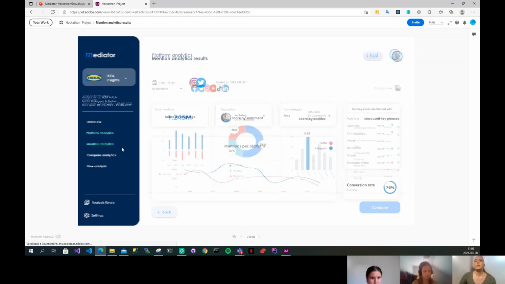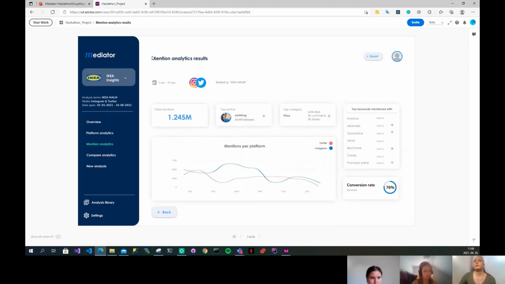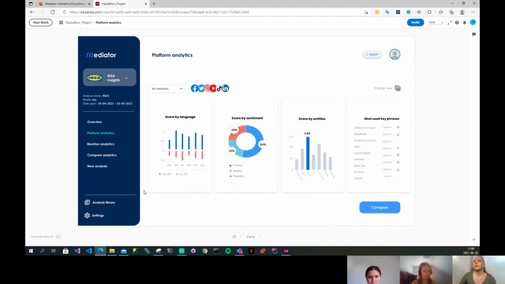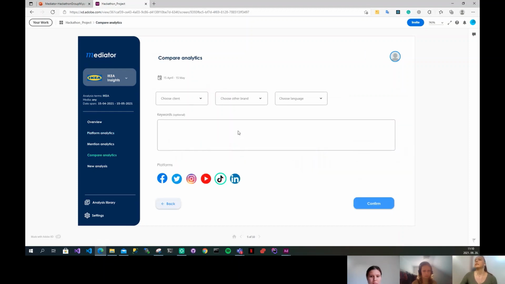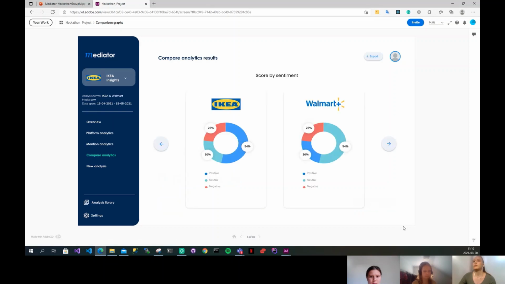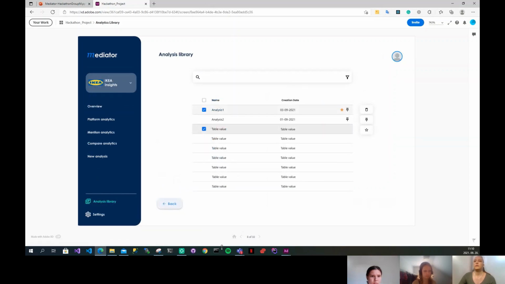We can also do mention analytics, which is mostly focused on the different mentions on the different platforms. And going back, we can also compare our results to other brands' analytics, other brands' data, so we can take action on the results. We are also storing all the previously made analysis in a so-called analysis library, where we can access these analytics in the future.